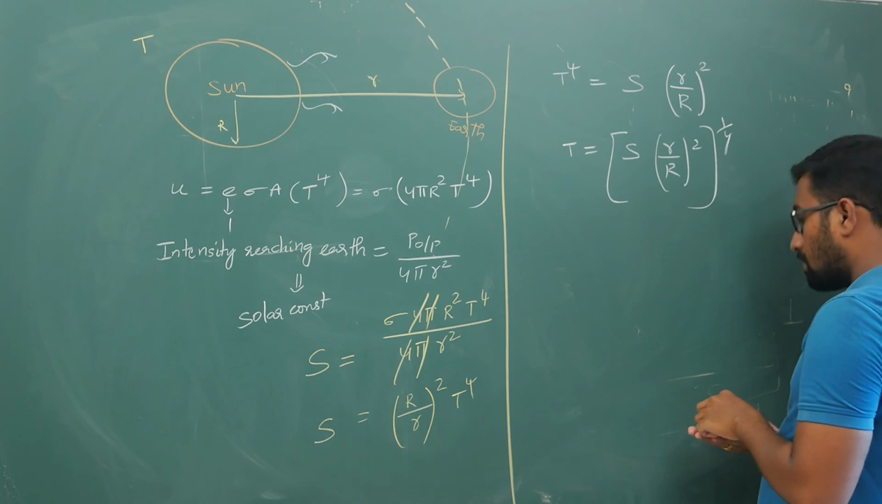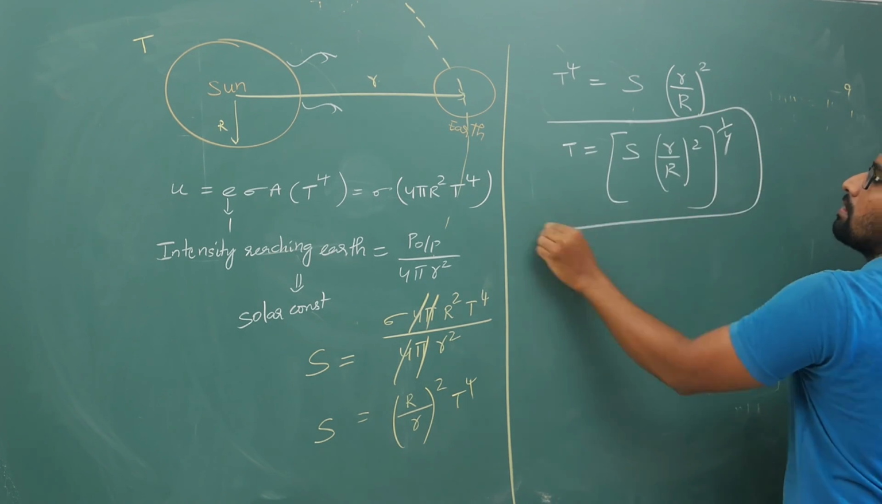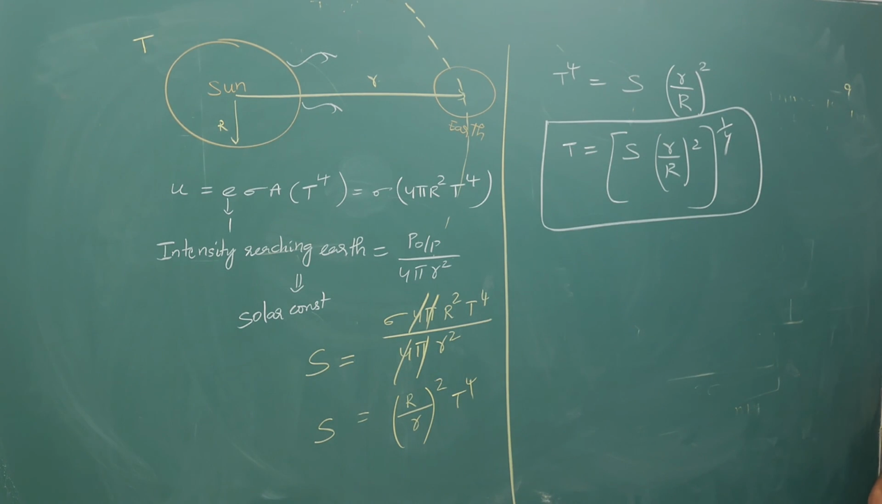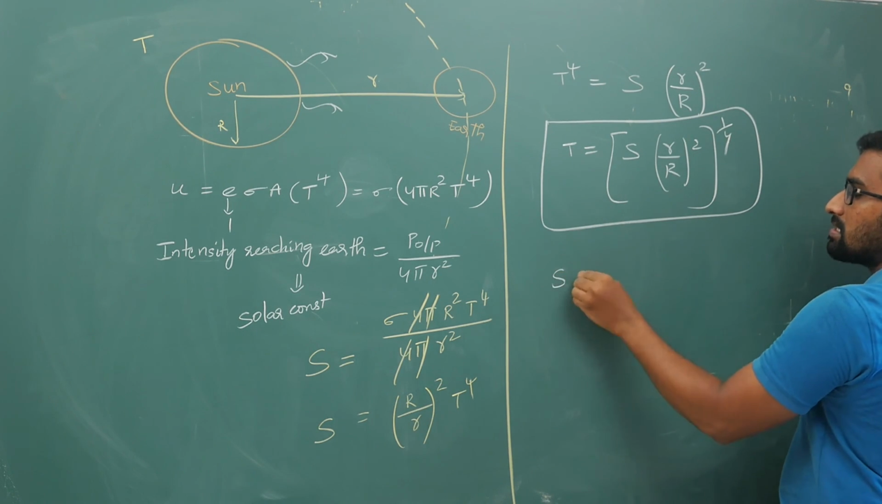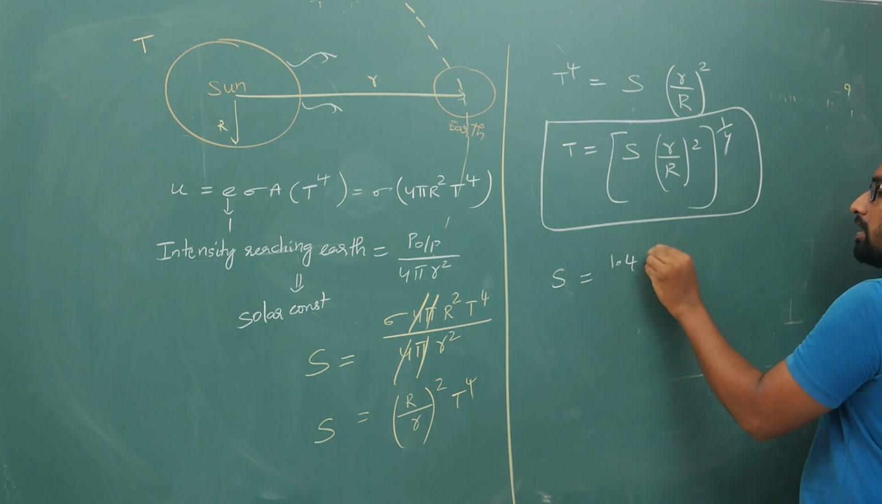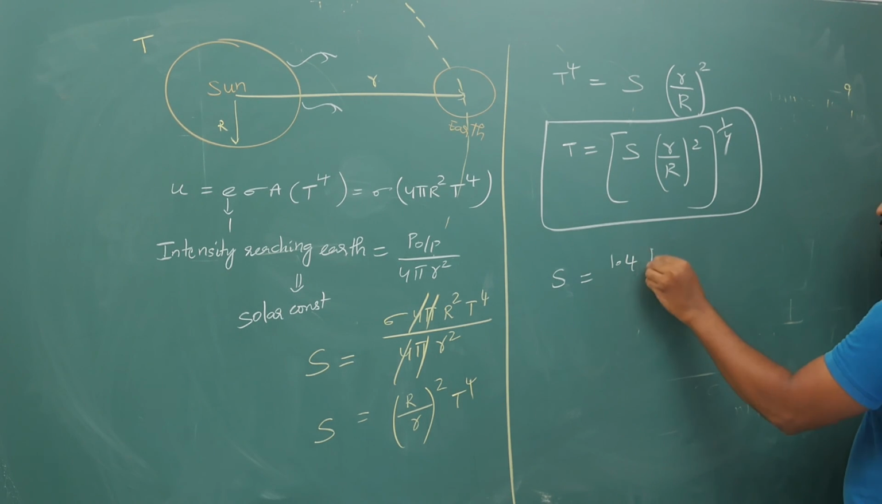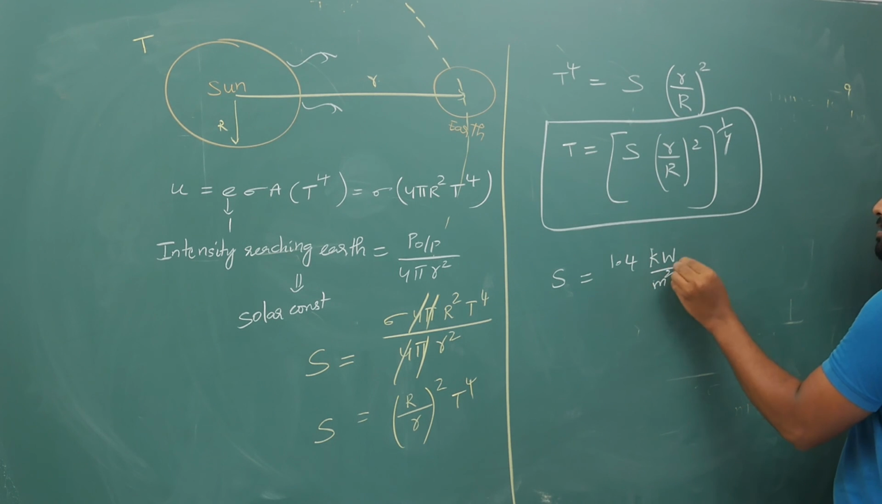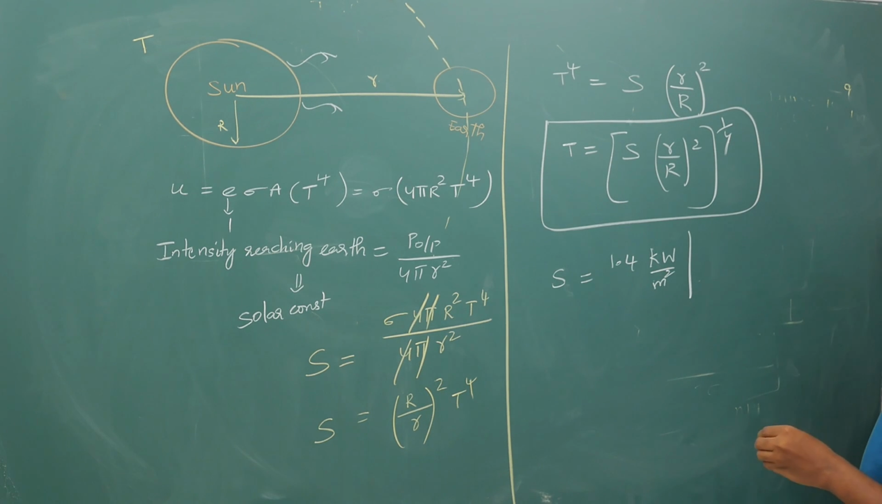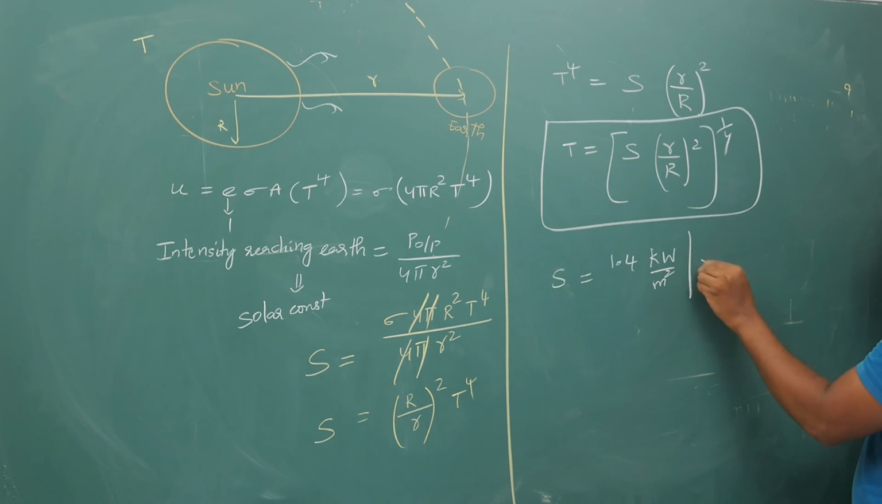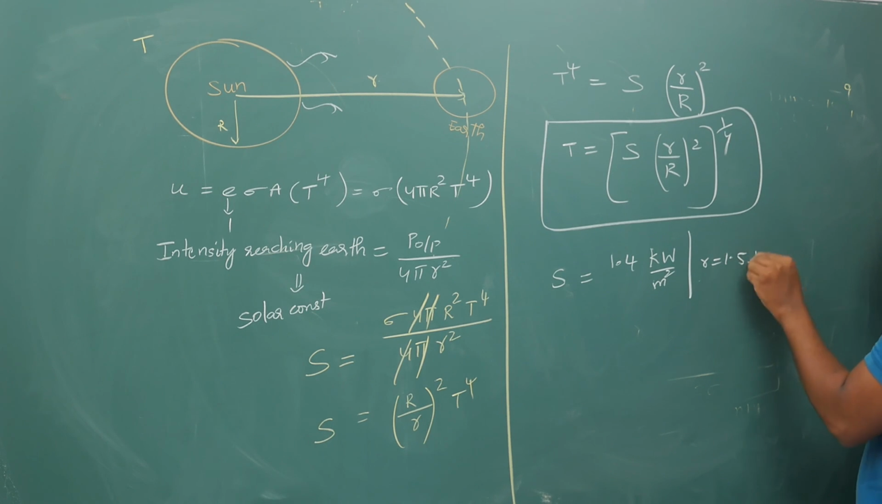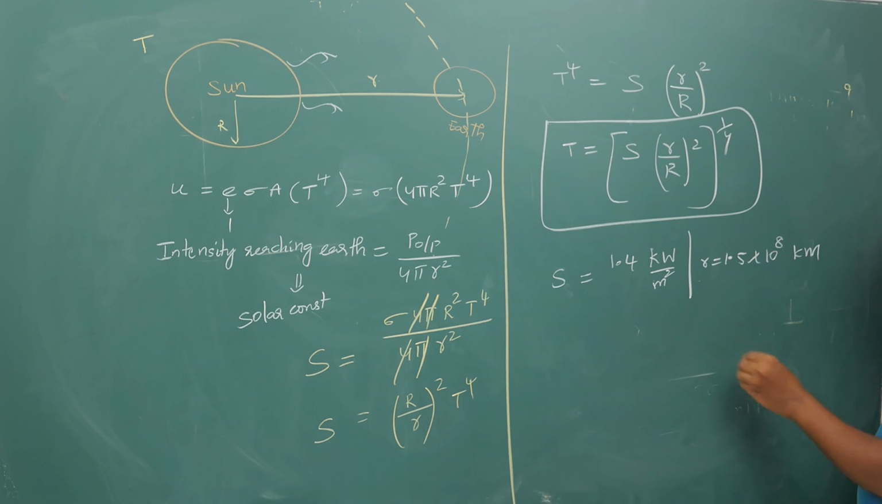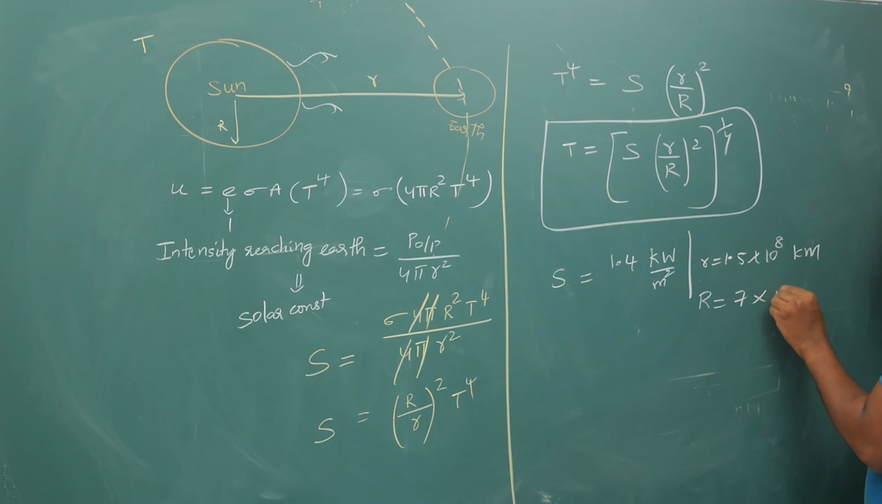Now keep this expression in mind. Your solar constant is given as 1.4. I don't remember these values, that is why I am looking into the book and substituting it. Your distance is 1.58 into 10 power 8 kilometers. You have to convert this into meters later. And your capital R value is 7 into 10 power 5 kilometers.